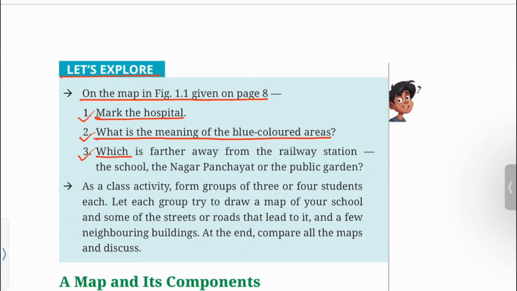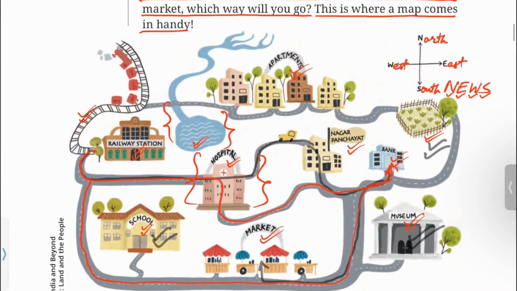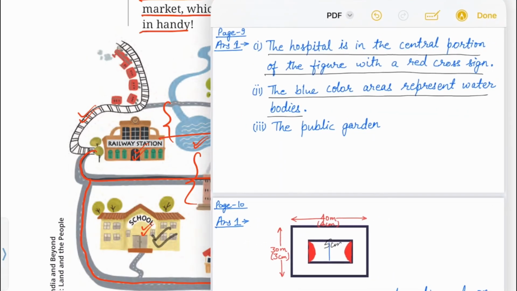3. Which is farther away from the railway station? The school, the Nagar Panchayat, or the public garden? From the railway station, the farthest place is the public garden. You can write the answer like this, the public garden. Or you can write in a full sentence like this, the public garden is the place which is farthest from the railway station.